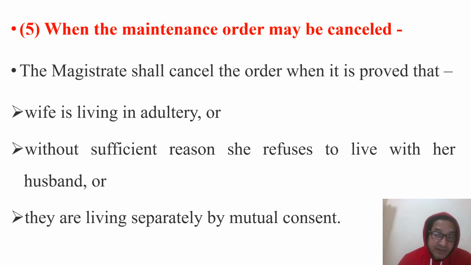So once the order has been passed, sub-clause 5 of 125 is applicable, where the respondent has to prove these three grounds. Then the magistrate can cancel the order already passed.